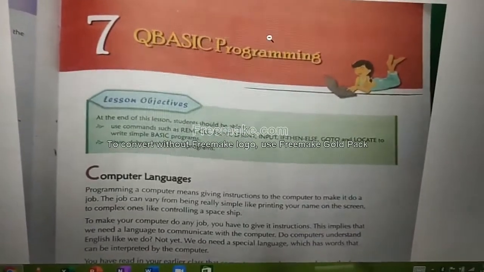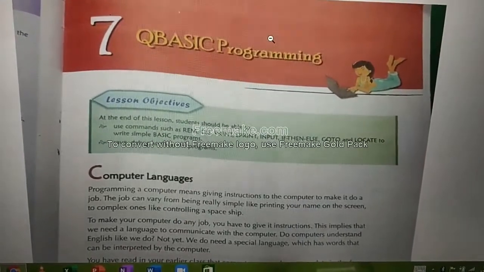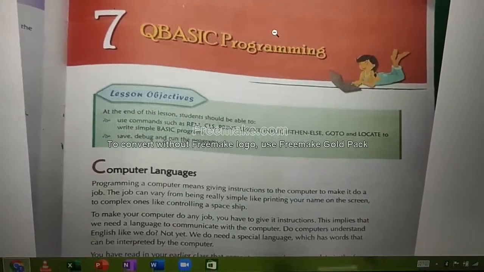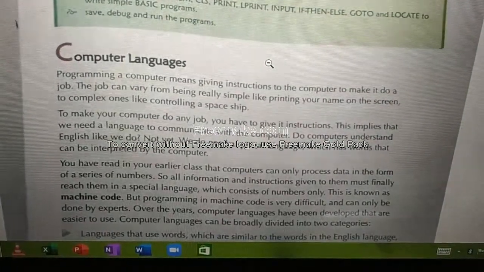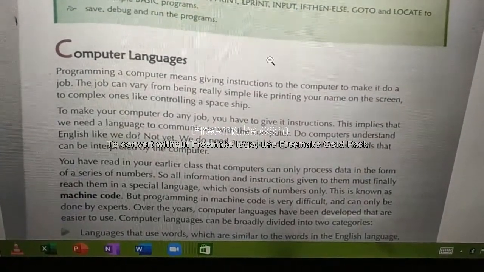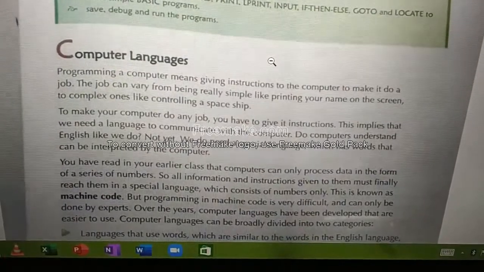Today we are going to deal with computer science. Today we are going to see the 7th unit, QBasic programming. Programming a computer means giving instructions to the computer to make it do a job.